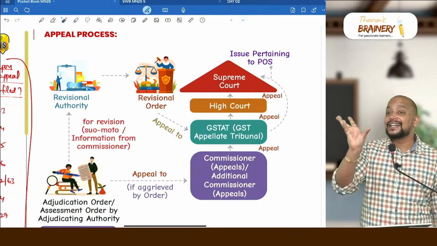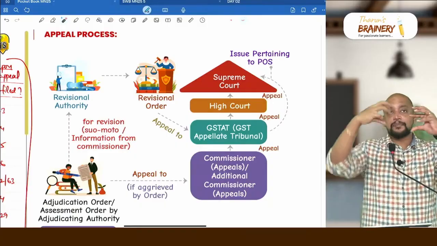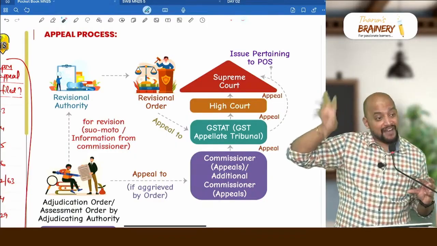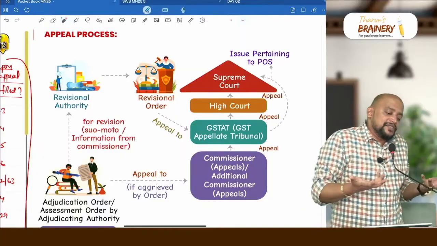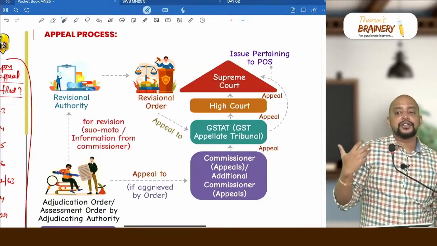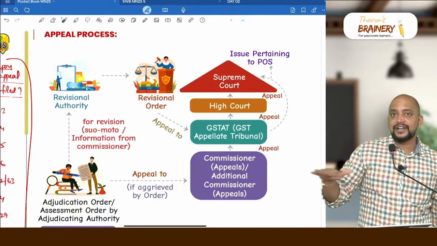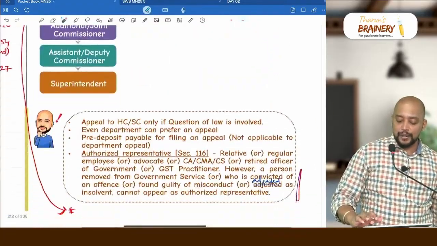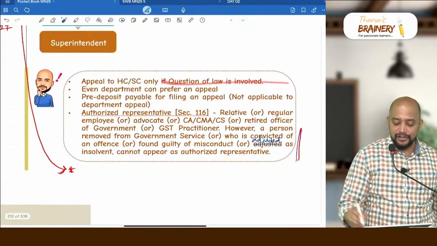Like that, usually conditions will be there. A provision is dependent upon a condition. Those conditions will come under question of fact. Whereas whether the provision itself is applicable to me or not is a question of law. So the final fact finding authority is only the tribunal. Thereafter, if you are touching High Court or Supreme Court, definitely it should be because of a question of law.